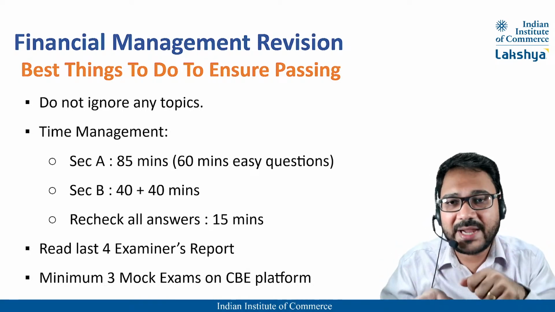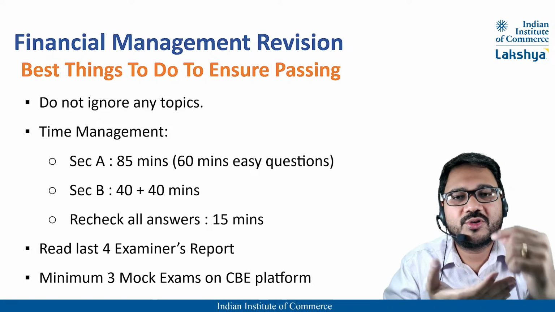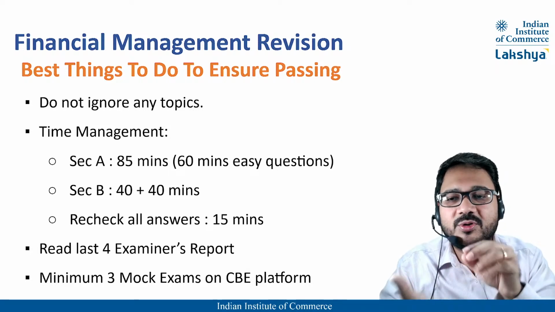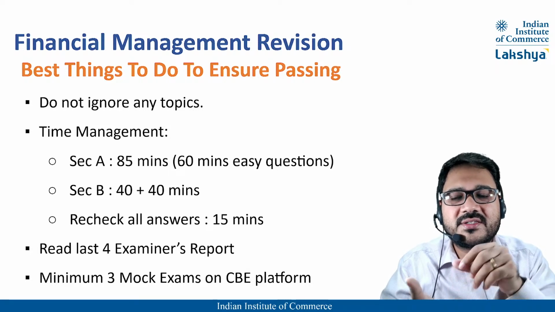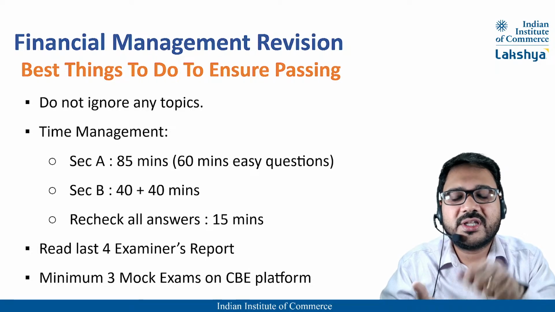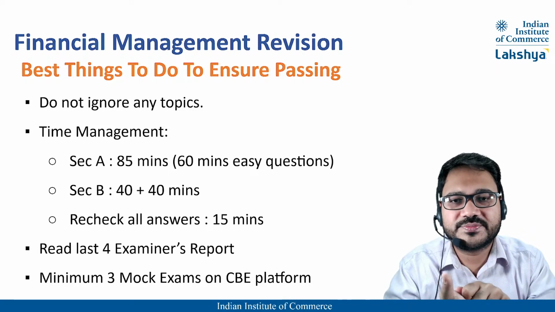So you write the plan down. 9 to 10, I'm going to do easy section A. Then 10 to 10:30, easy section B, question 1. 10:30 to 11:30, easy section B, question 2.